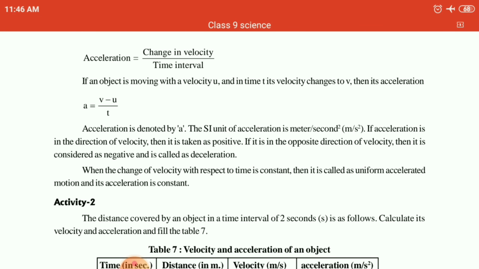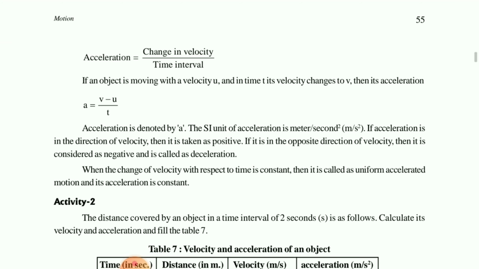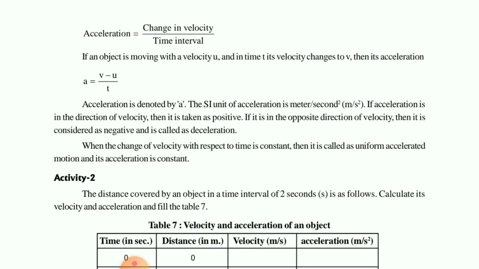How do you calculate it? Final minus initial. Suppose 10 meters is the final point and the initial is 5, so 10 minus 5, and for traveling that it needs 2 minutes. So 10 minus 5 upon 2, that is 5 upon 2, so 2.5 will be the acceleration of that particular vehicle. It is indicated by the SI unit meter per second square.